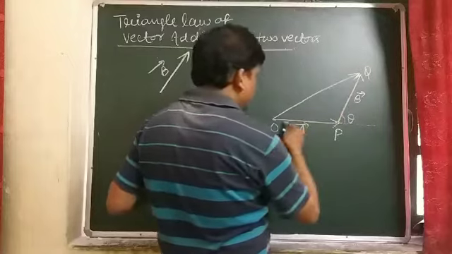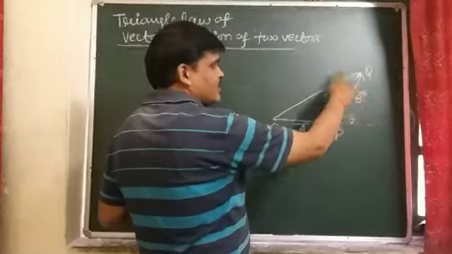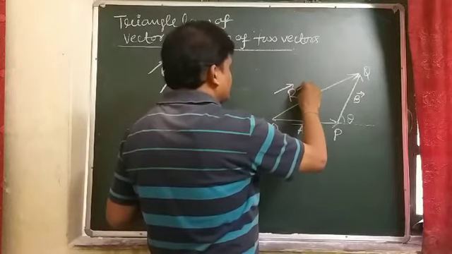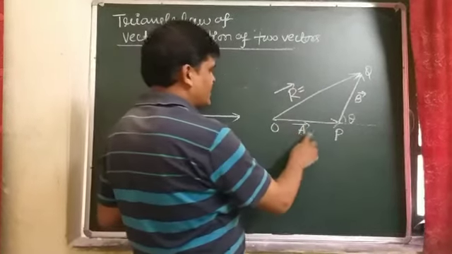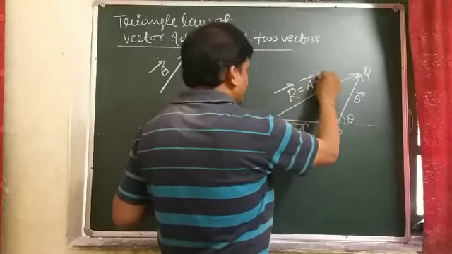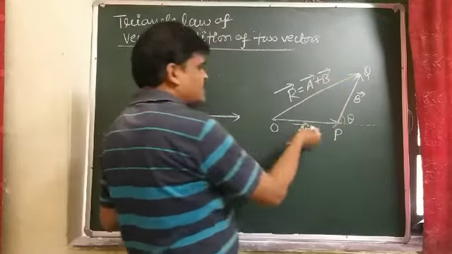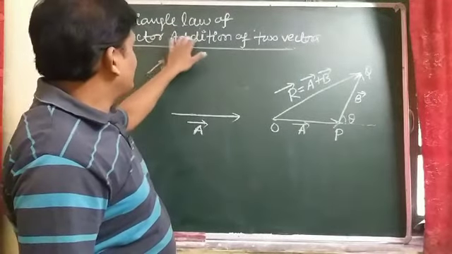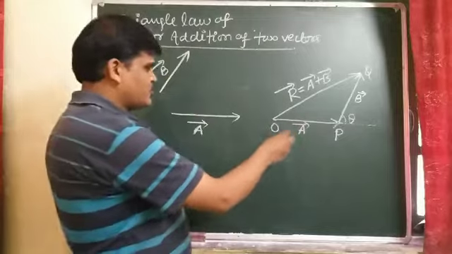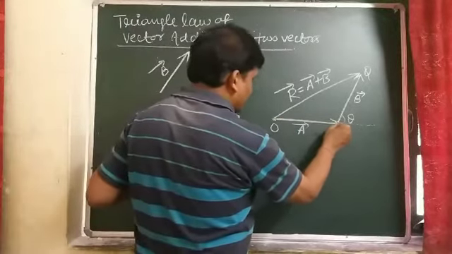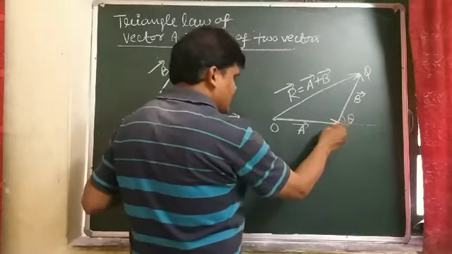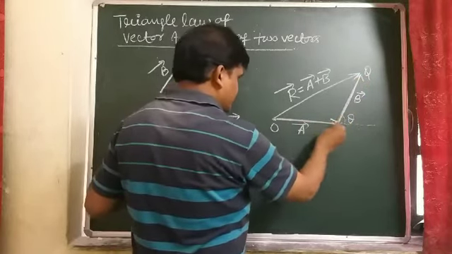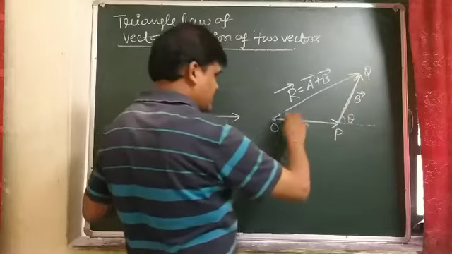So the resultant comes out to be vector A plus vector B. This is the triangle formation, the triangle of vector addition of two vectors. So students, if we take the first vector, the head of the first vector joins with the tail of the other vector, taken in the same order, and the resultant vector